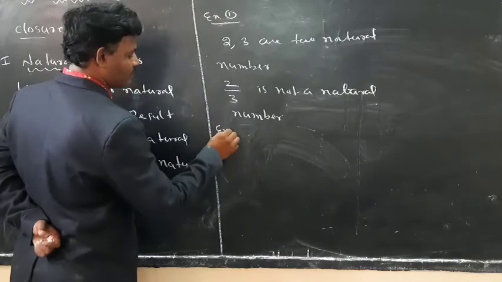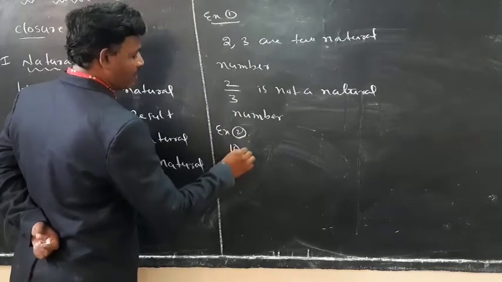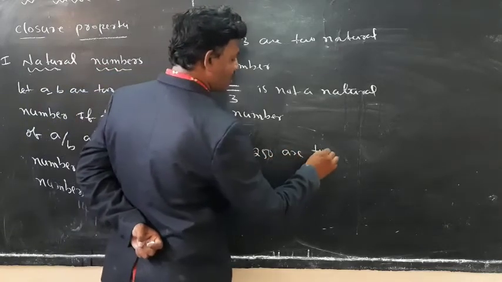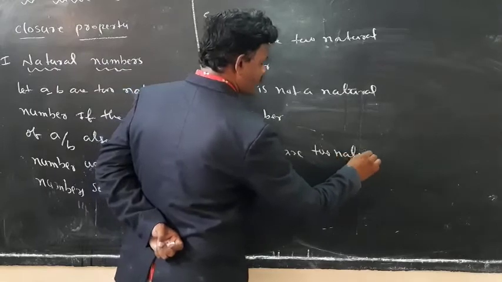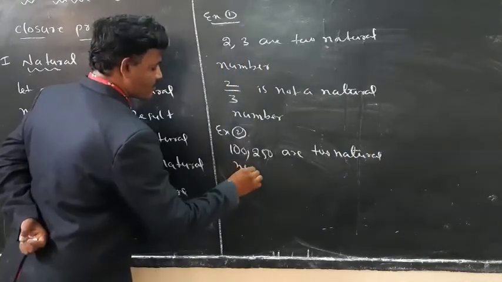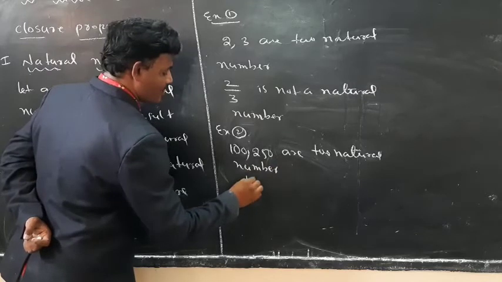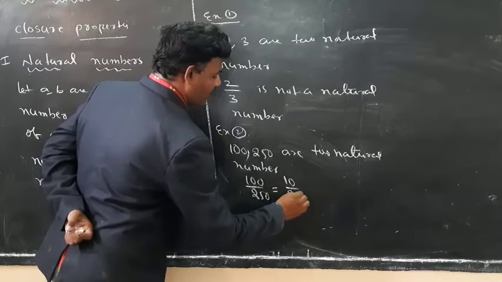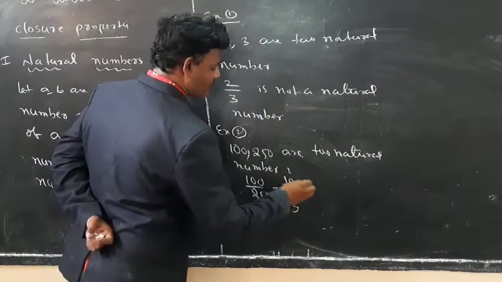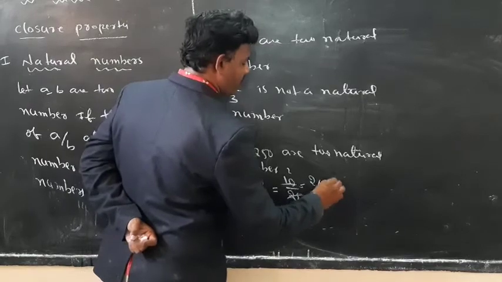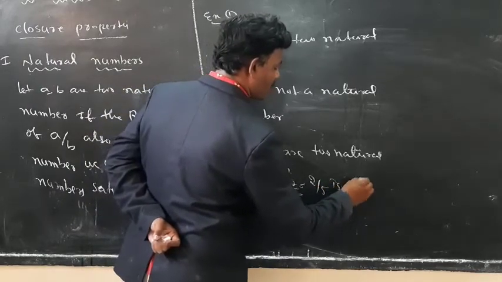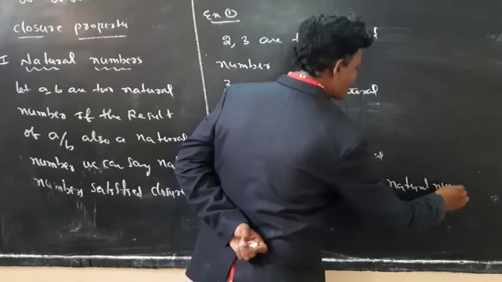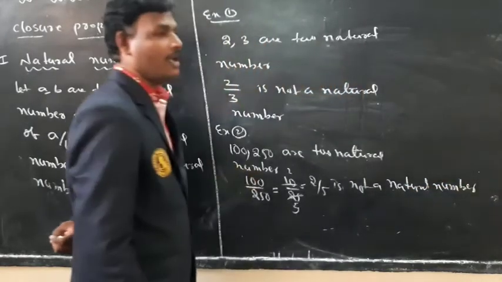And example 2. 100, 250 are two natural numbers. 100 by 250 is equal to 10 by 25, which is 2 by 5, not a natural number.